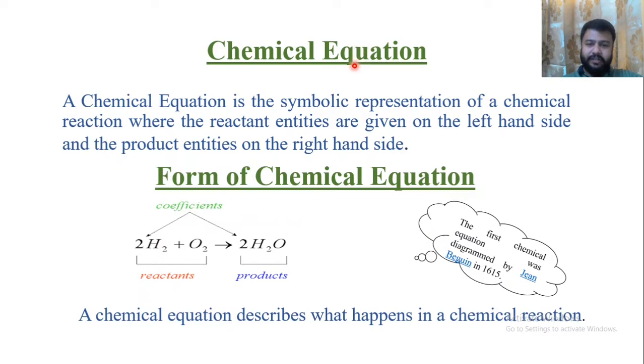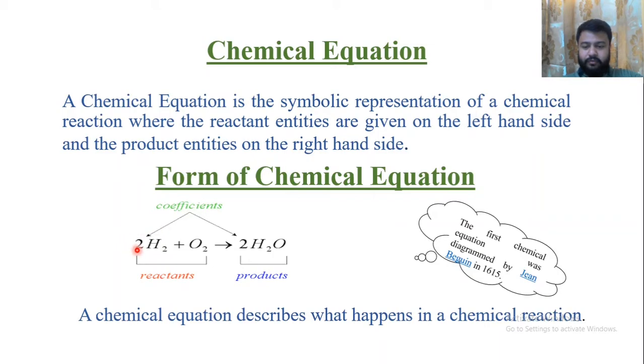Then chemical equation. The way of representing any chemical reaction with the help of symbols and some arrows on a piece of paper is known as a chemical equation. So for our exam purpose, the definition you need to write in your exam will be: a chemical equation is the symbolic representation of a chemical reaction where the reactant entities, the reactants meaning those which are going to react, are given on the left hand side, and the products are given on the right hand side. So the form of a chemical equation is H2 plus O2 gives you 2H2O.